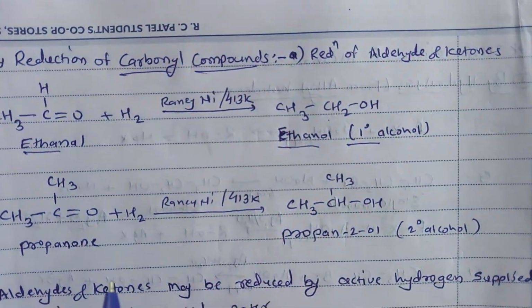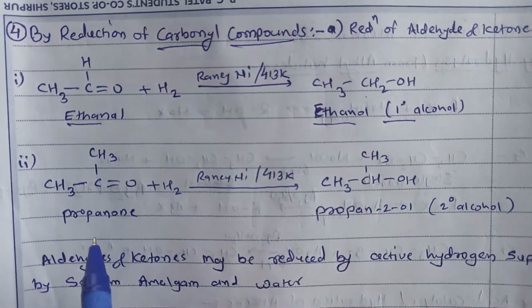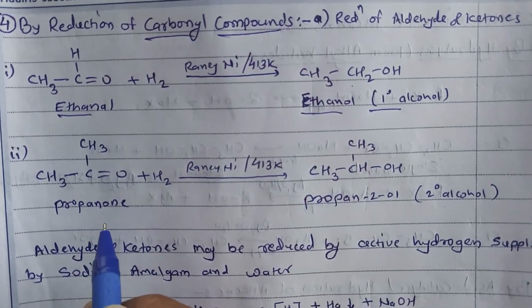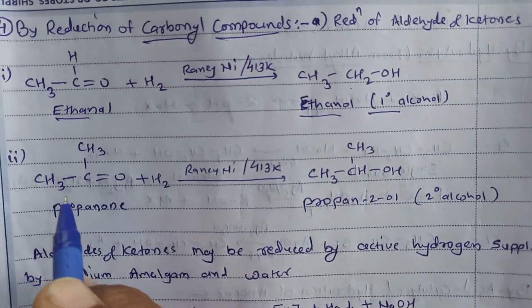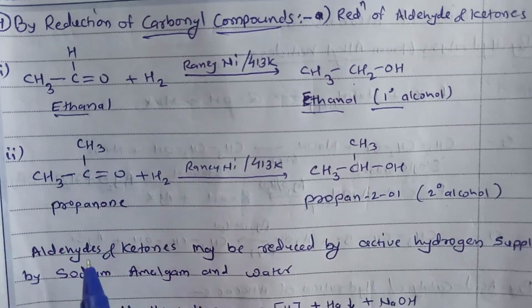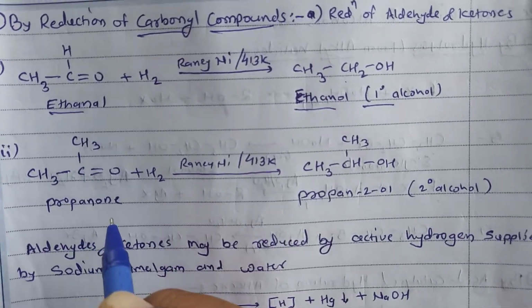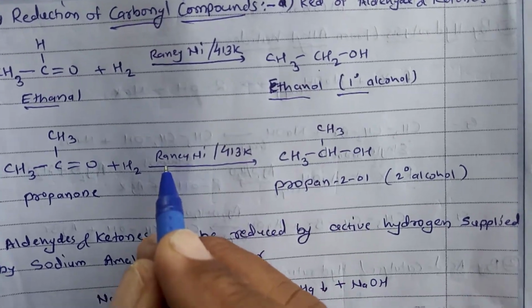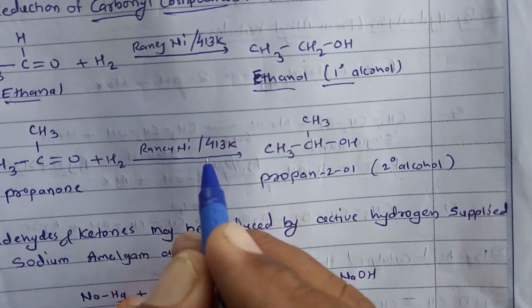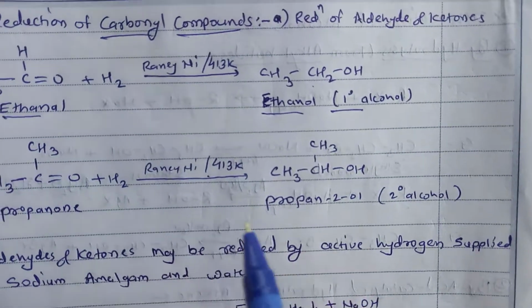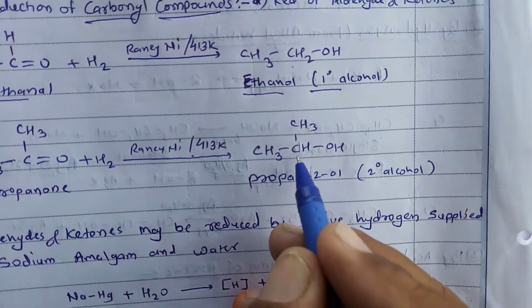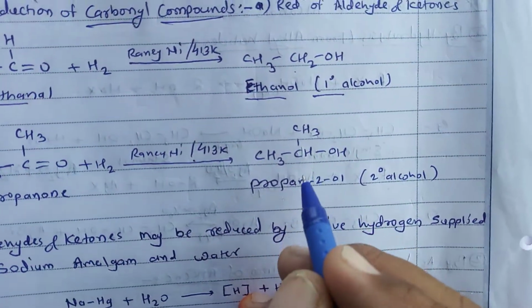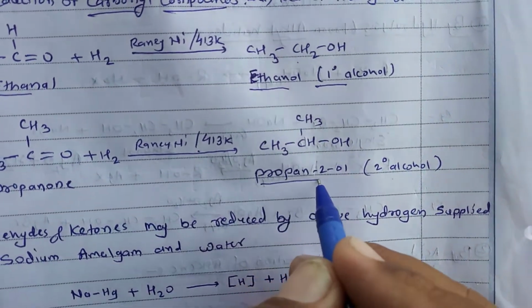Now the second example is propanone, that is the ketone, CH3COCH3. When propanone is treated with hydrogen in presence of Raney nickel at about 413 Kelvin temperature, we get CH3CHOHCH3, propan-2-ol.